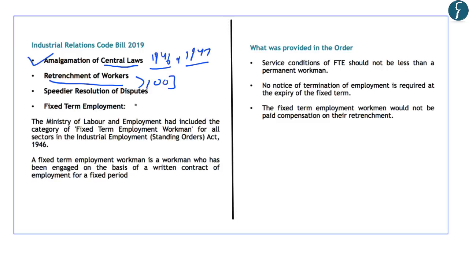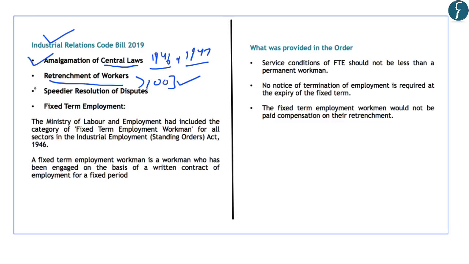However, this code, that is the Industrial Relations Code Bill of 2019, has added one provision, and it is that it can change such number of employees, that is the requirement of 100 workers, through a notification of the central government. So it has kept one provision to change this threshold of organizations that are employing more than 100 workers. So it can be altered at a later date also with a notification of the central government.